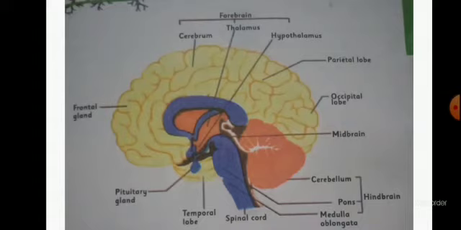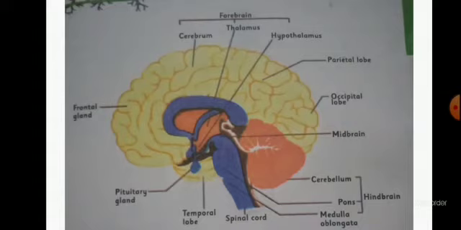The second part is the thalamus. What is the function of the thalamus? The thalamus acts as a bridge between the cerebrum and the rest of the body, and it is the processing unit between both of them. The third part is the hypothalamus, and it controls body temperature, hunger, and thirst. So these were the parts of the forebrain.